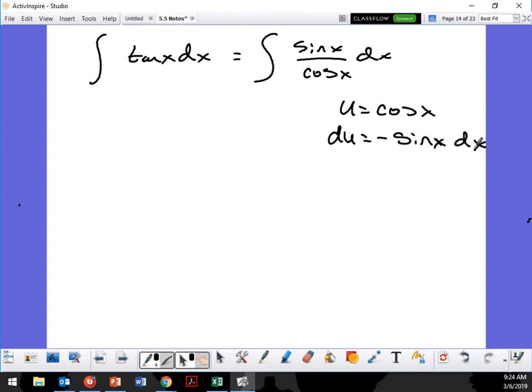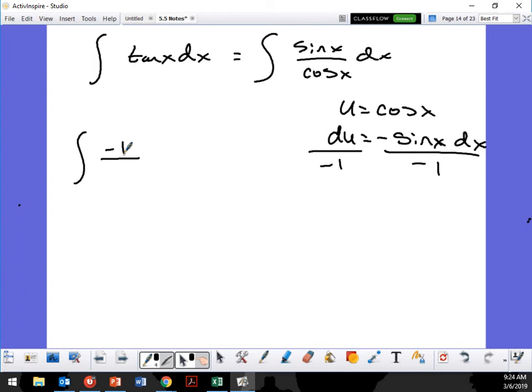So we just multiply both sides by dx. So that's going to give me the integral of negative du over u. Okay, negative 1 over u. Because I have to get rid of the negative, I'm going to have a negative 1 because I'm replacing the sine.